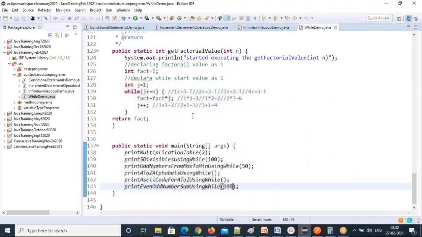So that's all about while loop, programs, and theory part. And any questions, let me know.